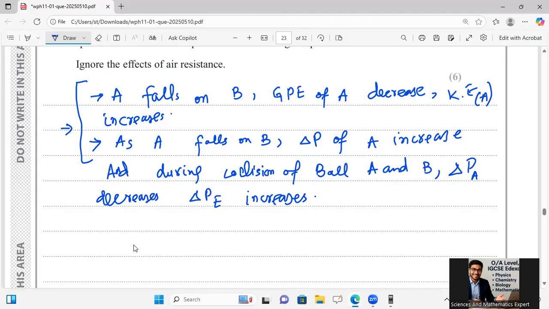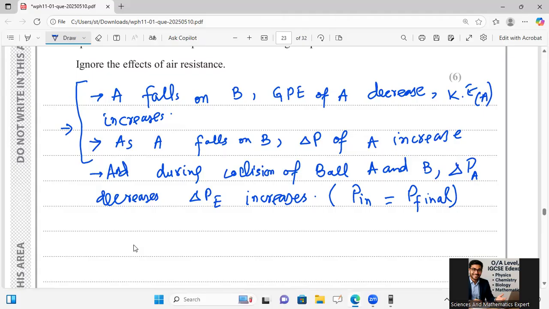And in all of these cases, during this whole scenario, I will say that during the collision, momentum is conserved. So by the law of conservation of momentum, the initial momentum, P initial, is equal to P final. In both of these cases, the momentum of A is completely transferred and it is perfectly elastic.